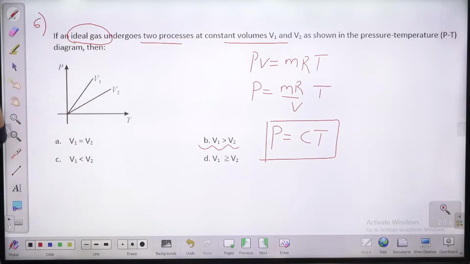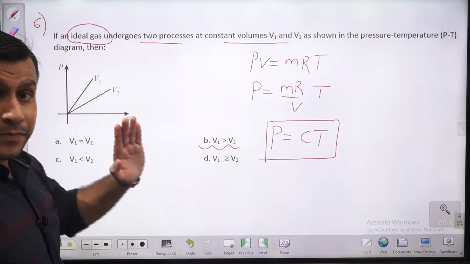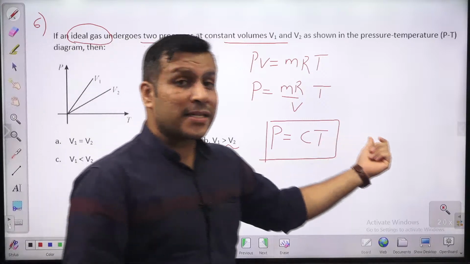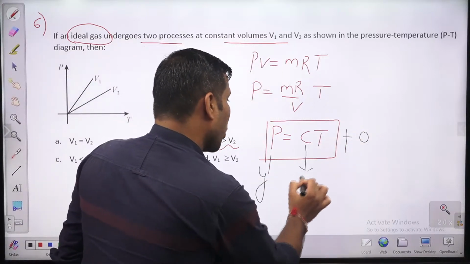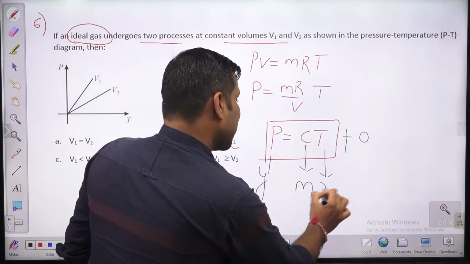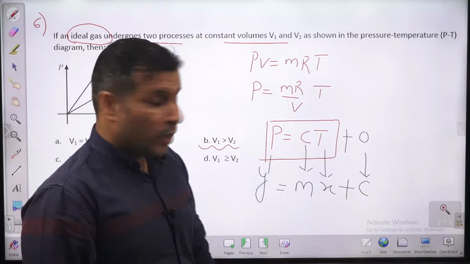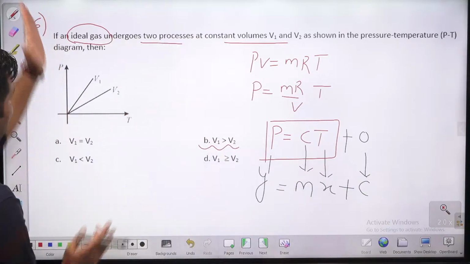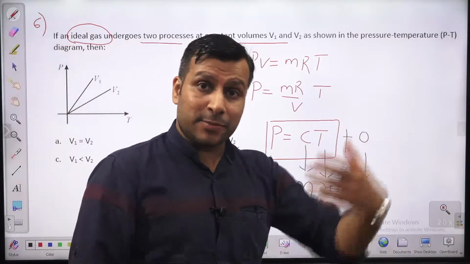So the plot is very right. Plot बिल्कुल सही है बच्चों. Constant volume lines are going to pass through the origin because the intercept on the y-axis is 0. You can check it here. This is y, this is the slope m, this is x. y equal to mx plus c. So c is the intercept on the y-axis, which is 0. m is the slope, T is x. So this is a pressure y versus temperature x plot. So P equal to CT plus 0. Intercept on the y-axis is 0.